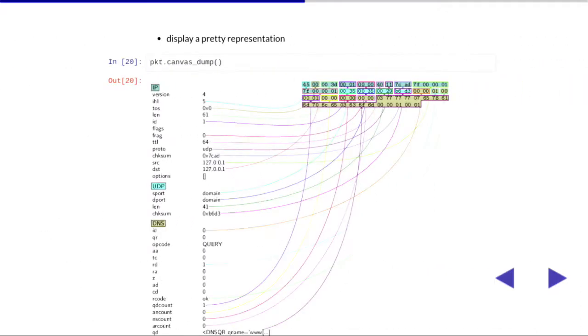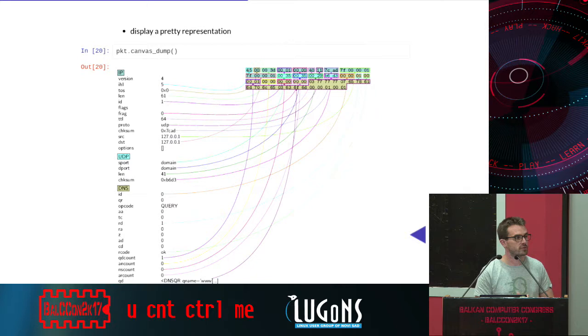Okay. You can also display a nice representation of a packet. You can call canvas dump or psdump or pdfdump. It's almost the same as show and hexdump, but with colors. For example, we can see that the first byte corresponds to the version and the length of the IP packet. So it could be really nice to have that in reports, for example, to show some specific part of a packet.